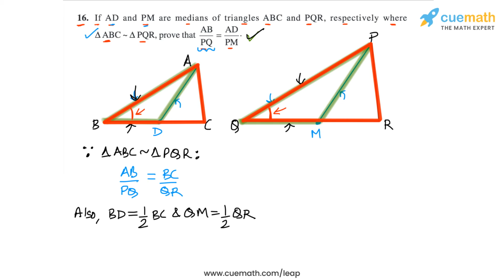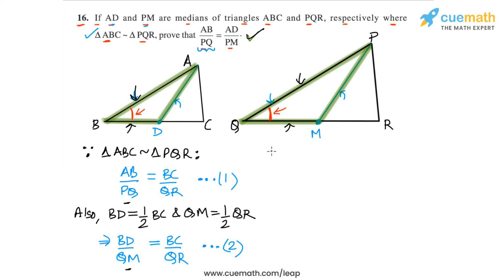Correct? So if we take the ratios now, BD by QM will be equal to BC by QR. So if we observe these two equalities, equality 1 and equality 2, from these two we can say that AB by PQ and BD by QM will be equal. So from 1 and 2, we can say that AB by PQ is equal to BD by QM.